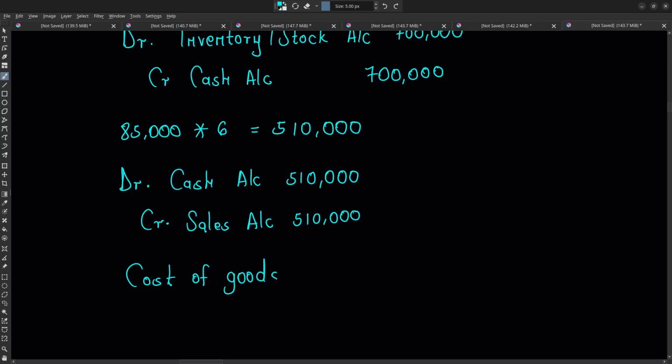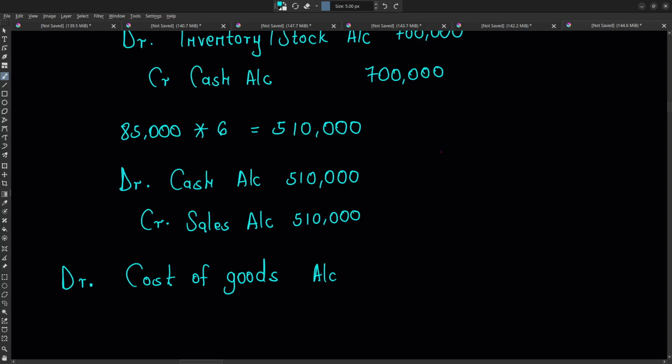So cost of goods, it's an expense account. We need to recognize that expense that has been incurred, because when we generate a certain revenue, we need to recognize that expense in the same period that we have generated this revenue. Okay, so we need to debit this cost of goods an amount of